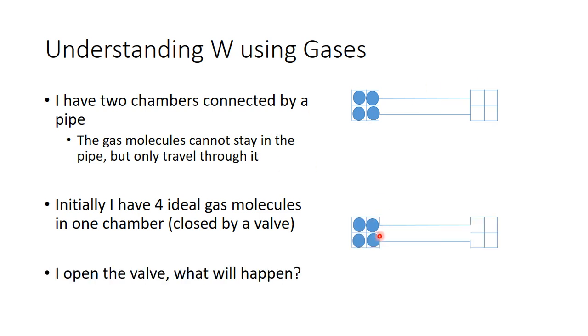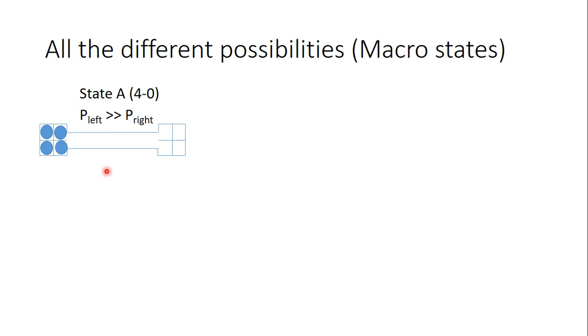So, let's say I open up the valve. What will happen? Well, intuitively, we know some of the gas will go over to the other side. But let's actually look at all the possibilities that could happen. So the first possibility is none of the gas moves.